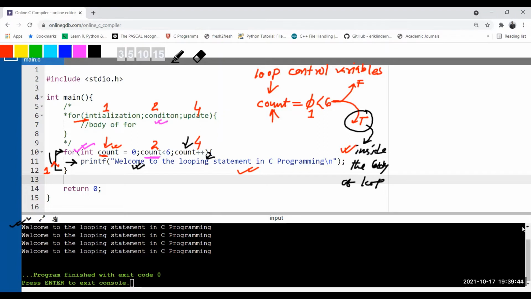So the condition needs to be true. Here you are checking 1 less than 6. Is it true? Yes, it is true. So if it is true, it will again go inside the body of the loop, and that particular printf line will be executed again.